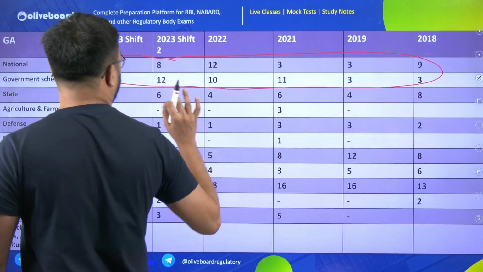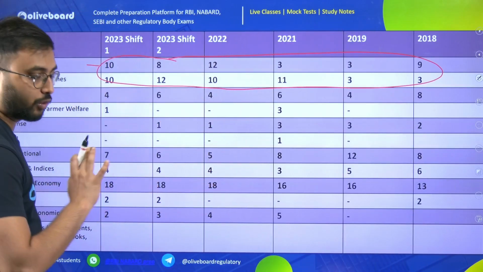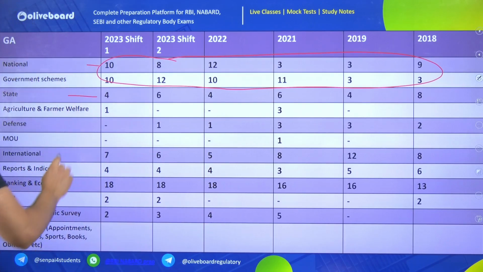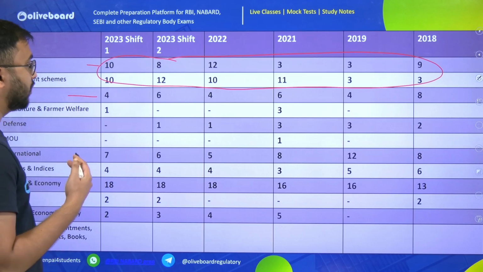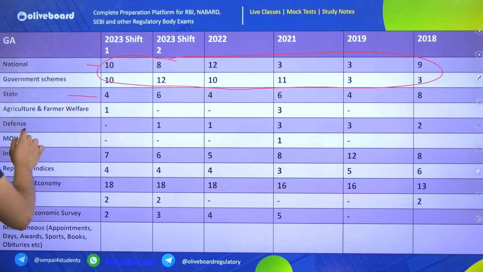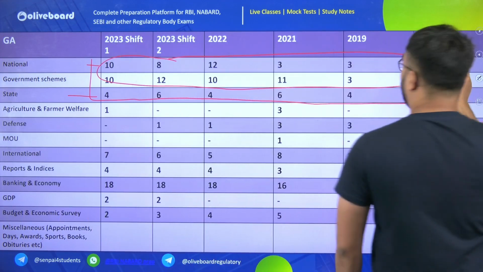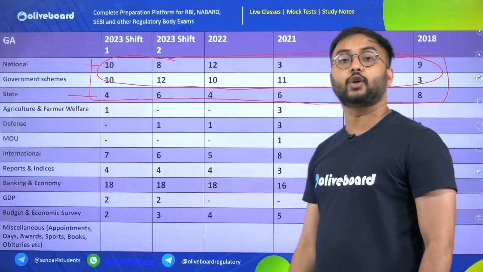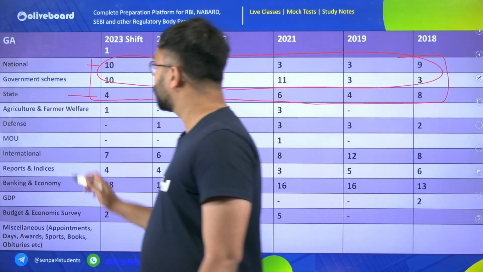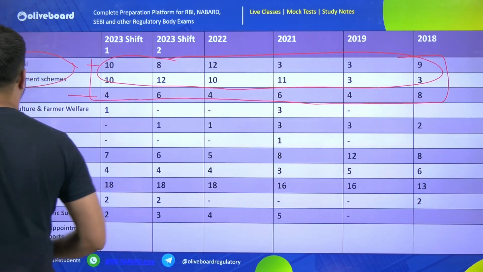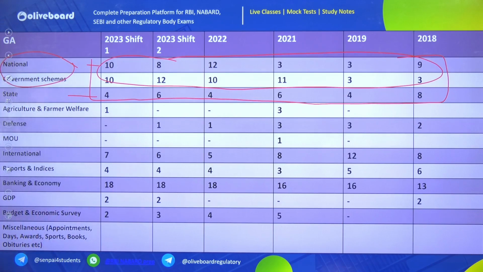Government schemes are nothing but pure government schemes of each ministry. State news again has 4 to 5 questions, and in total, national, state news and government schemes together give you almost 20 to 25 marks. So see how huge a chunk is there from your government schemes, national and state news only.